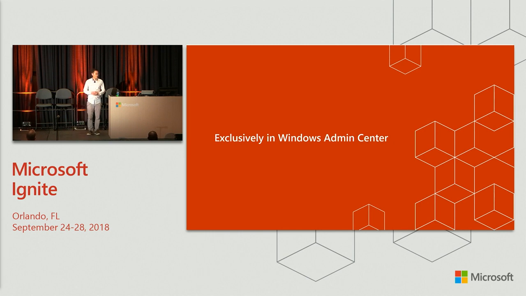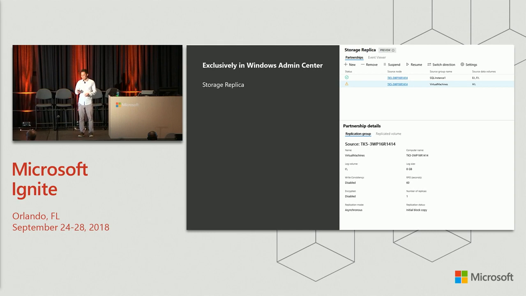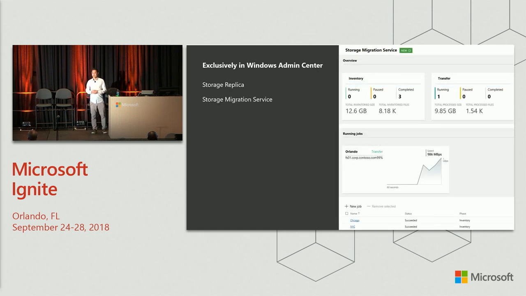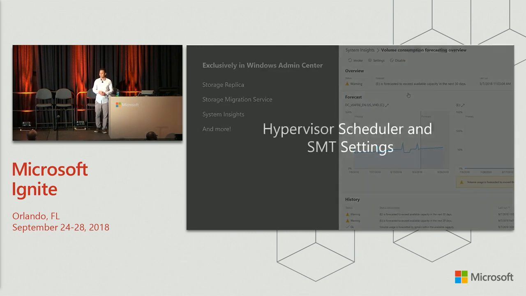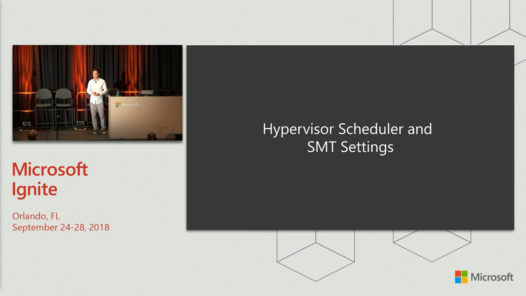Now, if you've seen Windows Admin Center demos in the past 2 days here at Ignite, you might have noticed that the UI for a lot of new features are exclusively available in Windows Admin Center. And this is the same, for example, you have Storage Replica, which is only in Windows Admin Center. Storage Migration Service, which is new in Windows Server 2019. And System Insights as well. And this is the same for Hyper-V management as well.